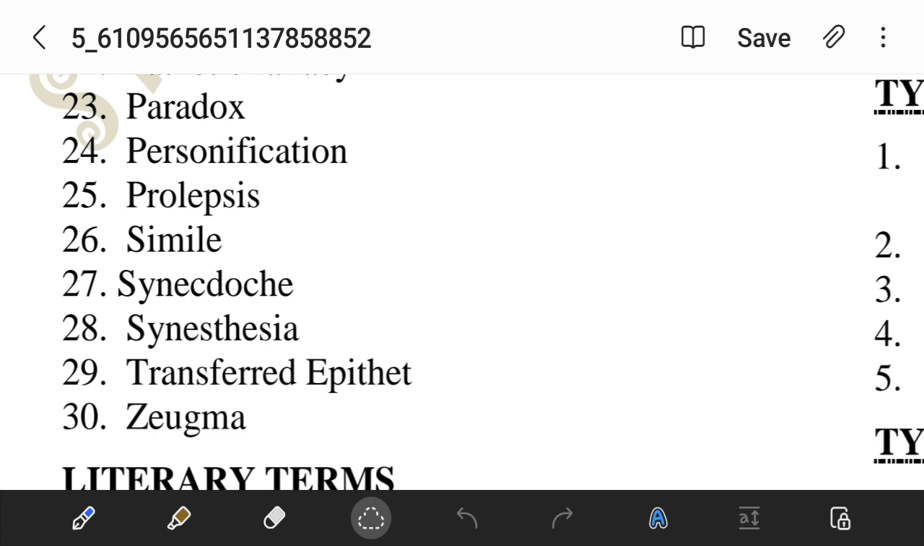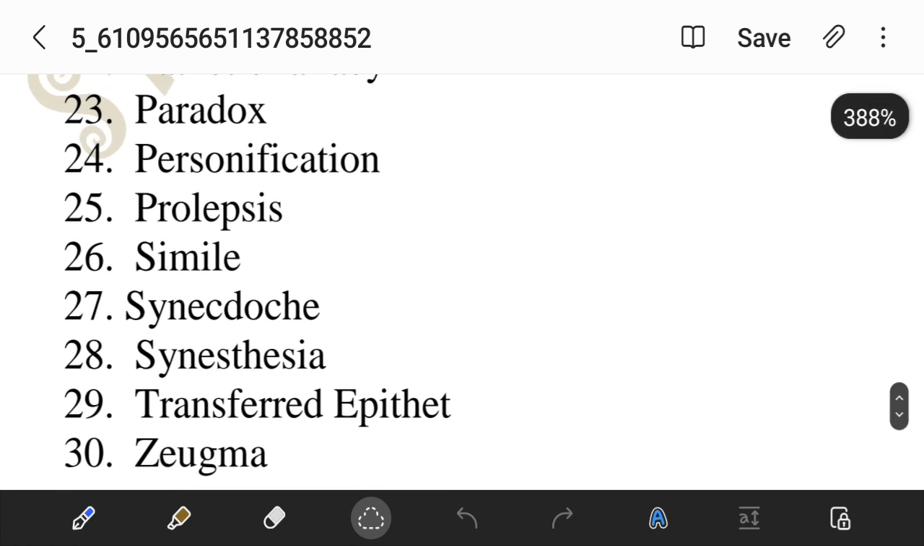Metonymy is what? Metonymy is close association. Like if we are not saying queen, we are saying the crown. They both are closely related. That is known as metonymy.